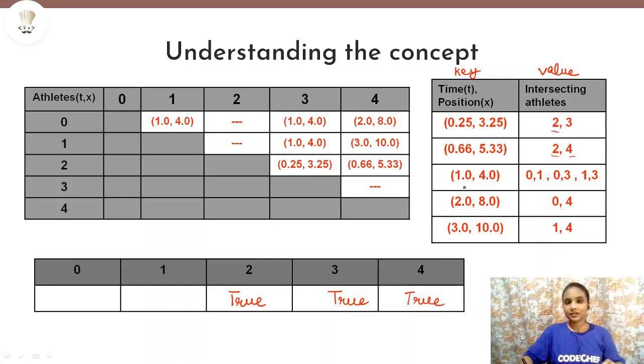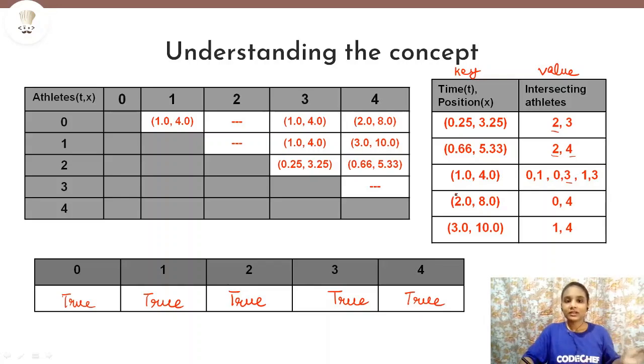Now we will check the third pair. Now in this, is there any athlete that is infected? So yes, as you can see, athlete 3 is already infected. So because of athlete 3, athletes 0 and 1 will also be infected. So we'll write true for athletes 0 and 1 also. Now as you can see, because it was in increasing order of time, we didn't need to worry about checking at a later stage if any athlete can be infected or not.